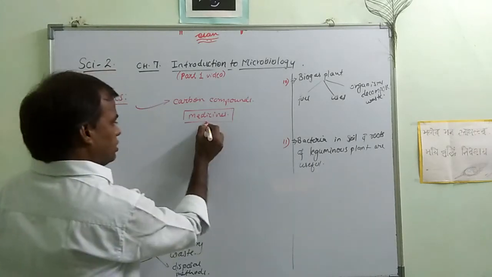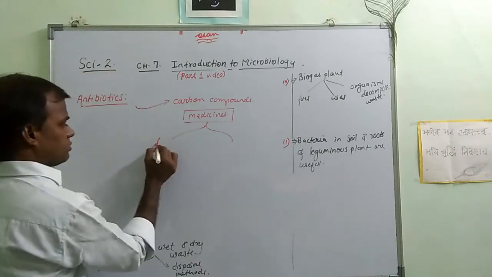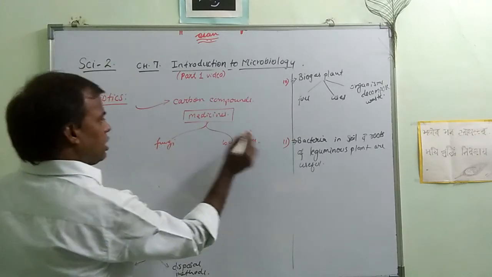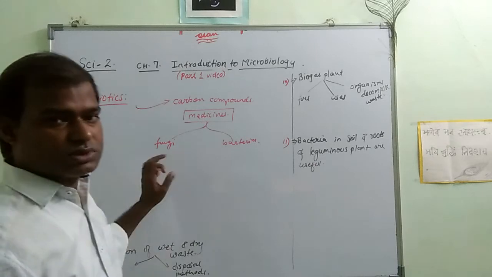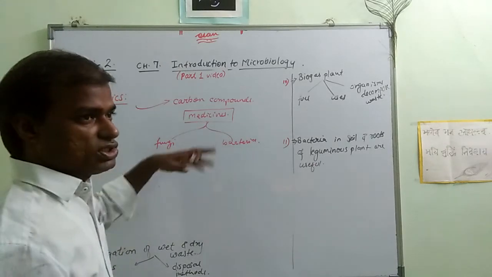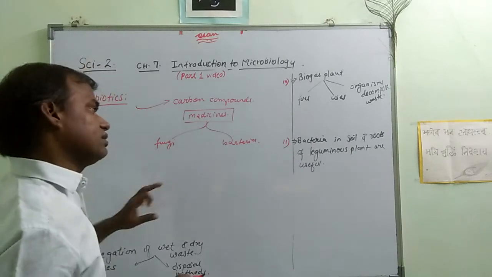They are made from fungi and some bacteria. These medicines are made from some useful fungi and bacteria. They do some research and make them like this.